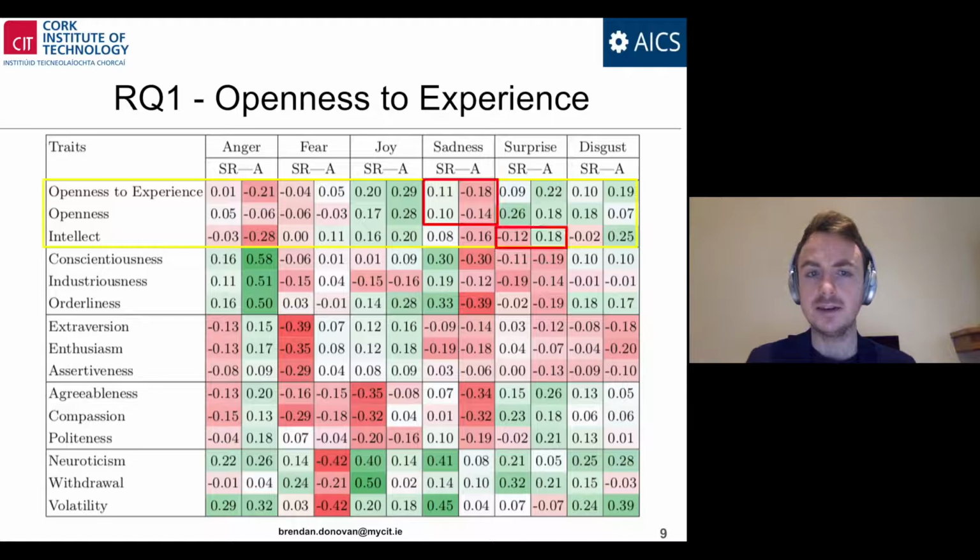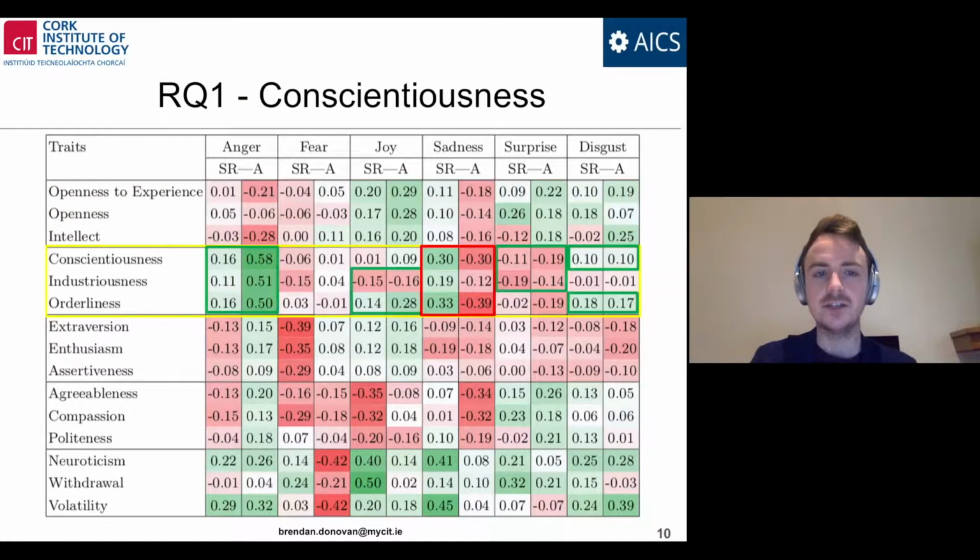In terms of inconsistent mappings, we found inconsistent mappings between openness to experience and openness with sadness, where the self-reported emotions were positive, but the automatically classified emotions were negative, and with intellect and surprise. In terms of conscientiousness, we found across all 3 traits there existed more consistency than inconsistency. All 3 traits consistently and positively mapped to the emotion anger.